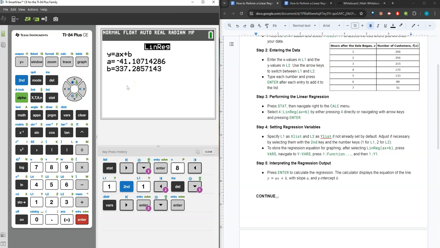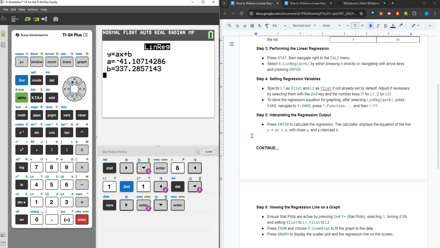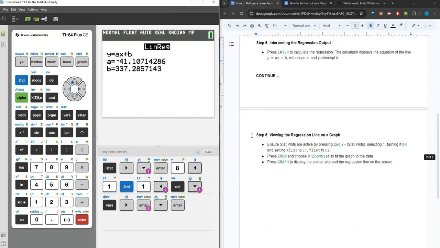So step 5 is how do we interpret that? Well, the calculator displays the equation in the form y equals ax plus b, where a, right here, about -41, represents your slope, and b, about 337, represents your y-intercept. Continuing on, we can look at step 6, view the regression line on a graph.